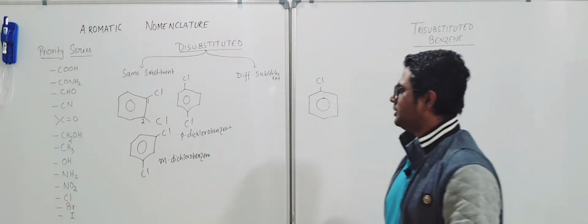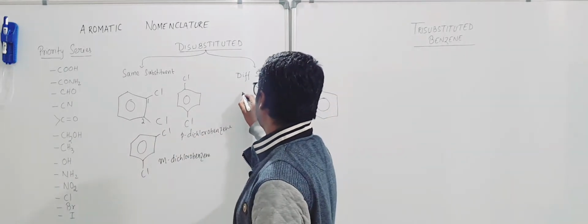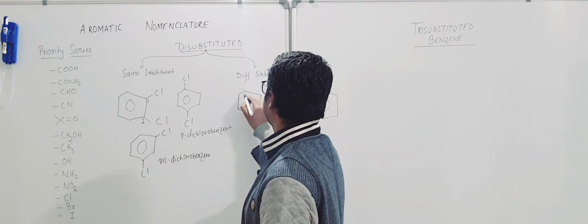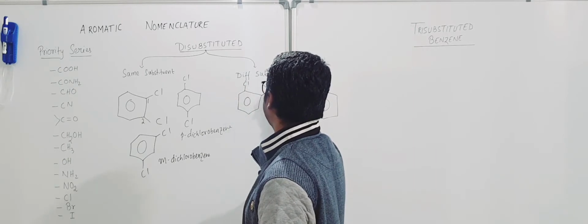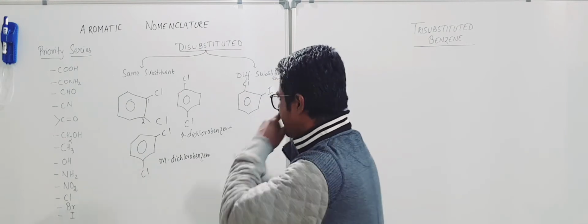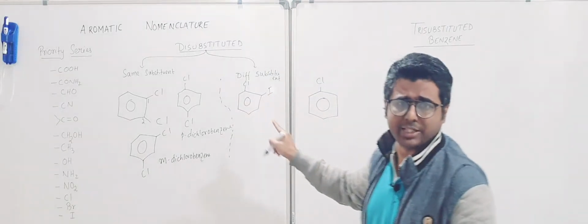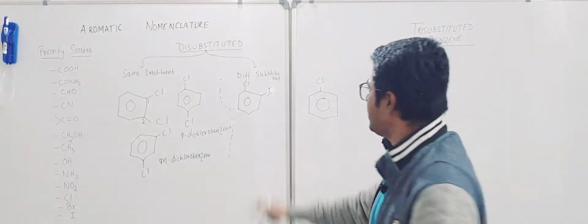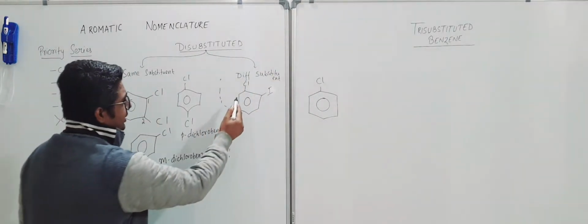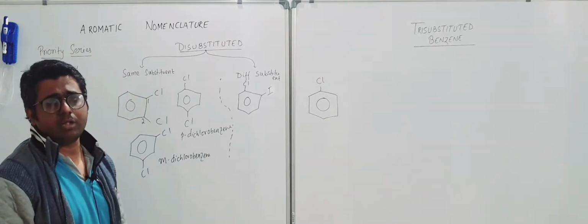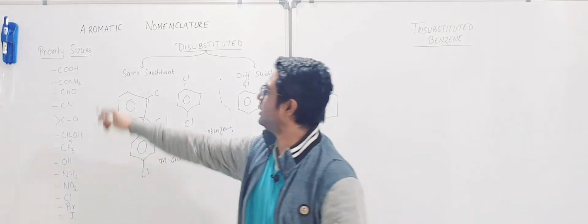The problem arises when this is having different substituents. So suppose there is a substituent like this. Suppose it is Cl and suppose this is I. Now it becomes difficult, right? You can clearly see, we can call it an ortho isomer, not meta, not para, both are in adjacent position. So definitely it's an ortho isomer, right guys? So in this case, when you have different substituents, the order that you need to go through is the preference to the groups as per this priority series.